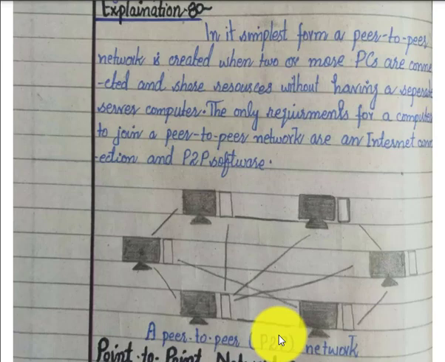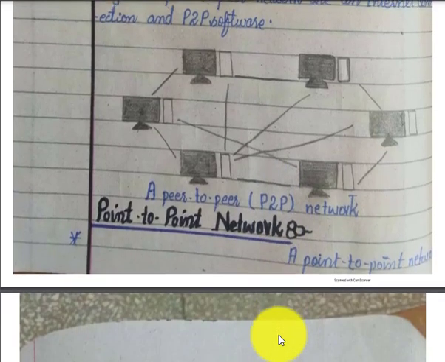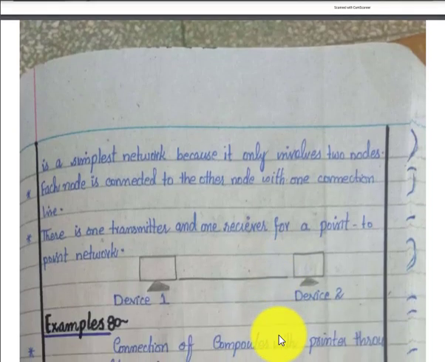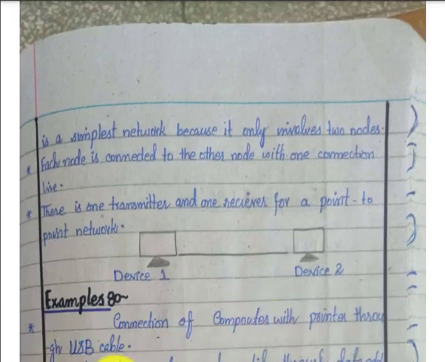In P2P there is no centralized computer or device, whereas in client-server there is a server in between. Point to point is basically when a network is designed between two different nodes, two different devices. That is called point to point. When a printer and a computer are connected to each other, or when the computer is connected to the printer, this is basically point to point.